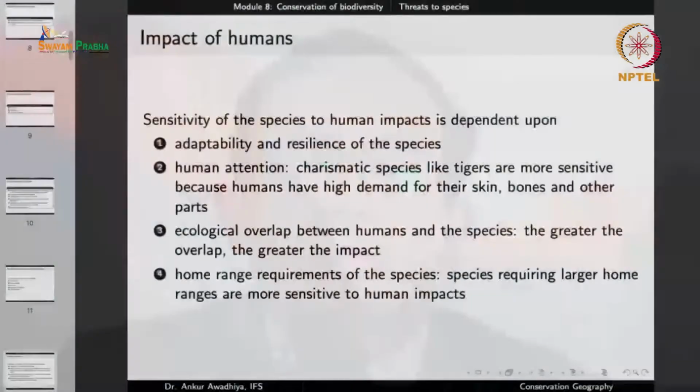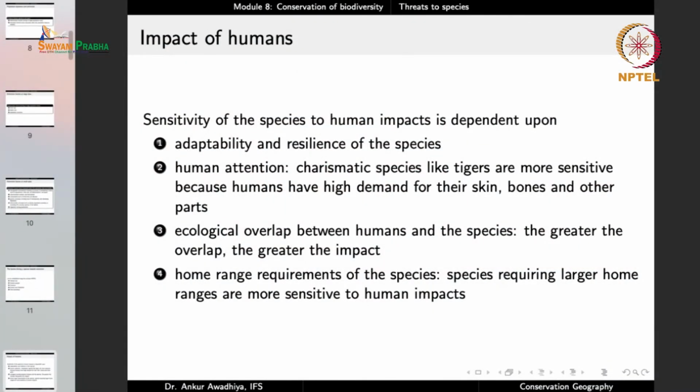Or animals like tigers. If you keep tigers in very small patches of forest, they will eat up all the herbivores and very soon there will be no food left. So tigers also require large areas. Now if humans reduce the areas, then these species are particularly hit. Whereas those species that have very small home ranges, species like rabbits or hares or, say, rats and mice, will not be that much harmed, because even if there is a small patch of forest, there is plenty of space and plenty of resources for these animals to live. So the impact also depends on the home range requirements of the species.